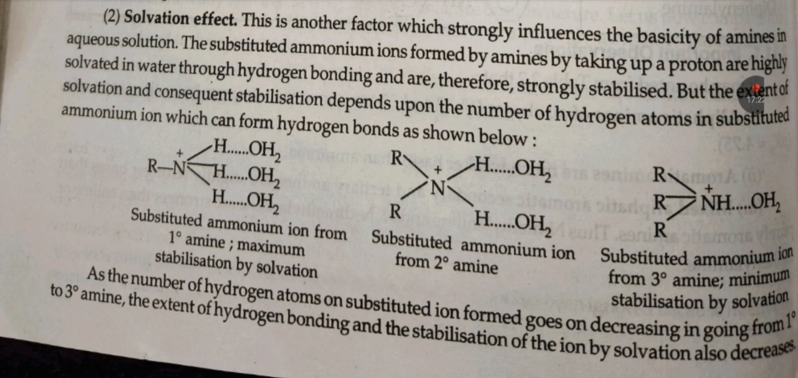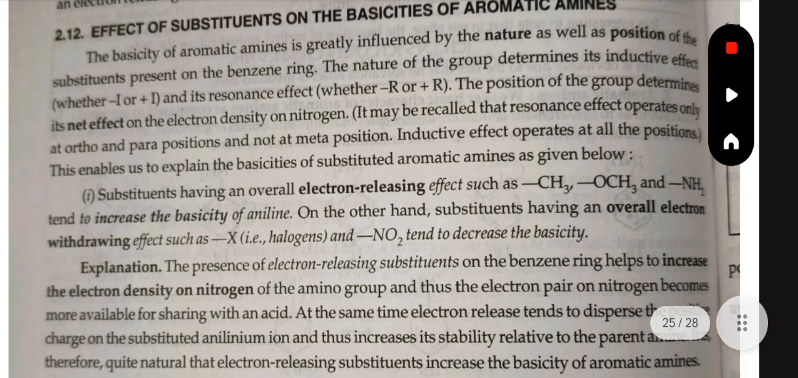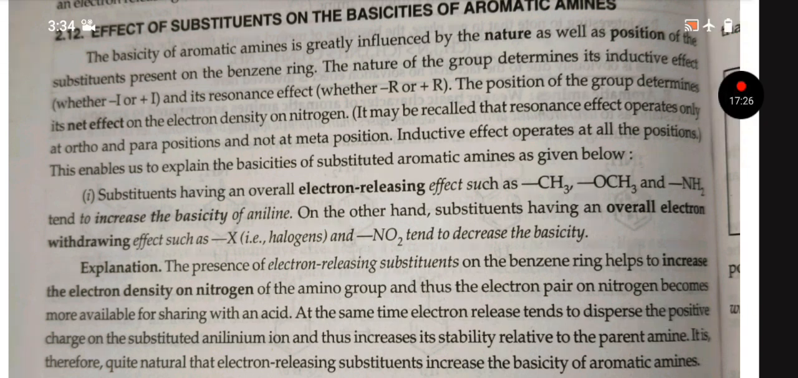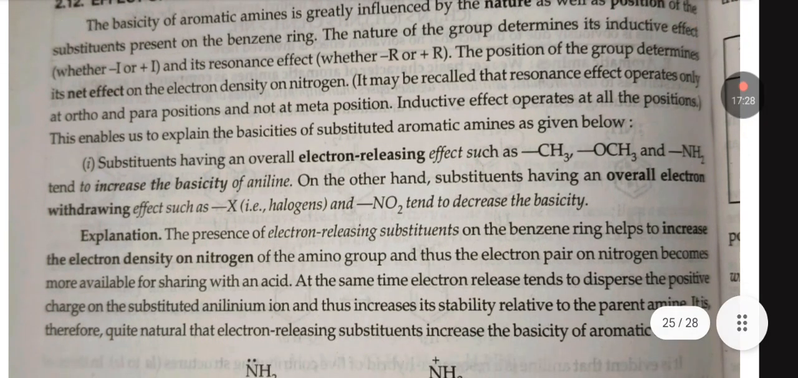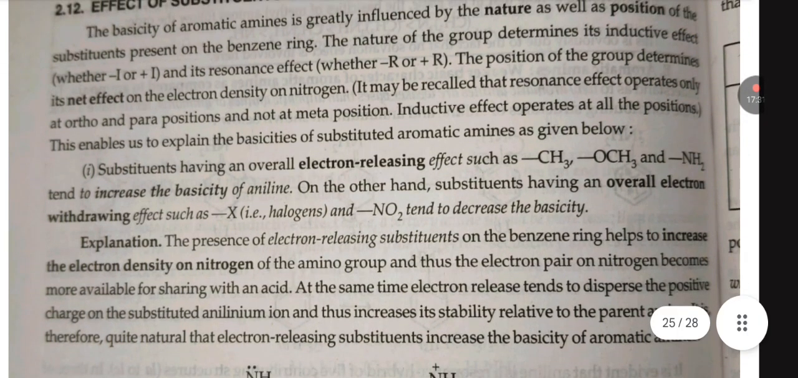Effect of substituents on the basicity of aromatic amines. The basicity of aromatic amines is influenced by the nature as well as the position of substituents present on the benzene ring. The nature of the group determines its inductive effect and resonance effect. The position of the group determines its net effect on the electron density of nitrogen. This enables us to explain the basicity of substituted aromatic amines as given below.